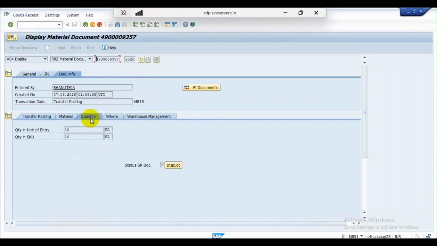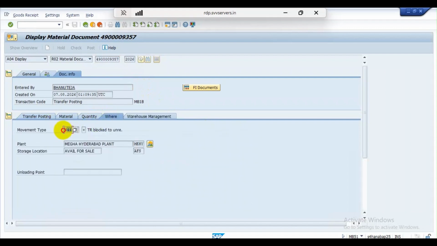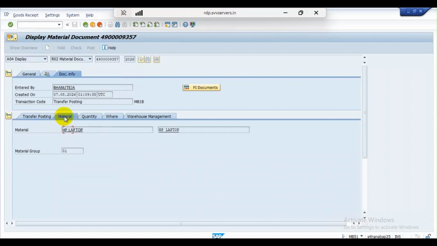You can see the movement type is 344, which means transfer from unrestricted to blocked. So in this process movement type 344 is generated, and that is also reflected from EWM to the ERP side.